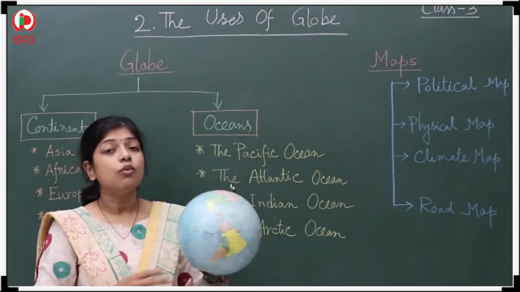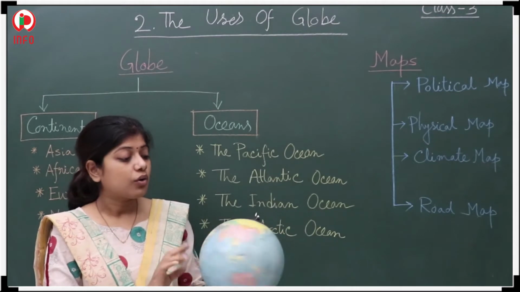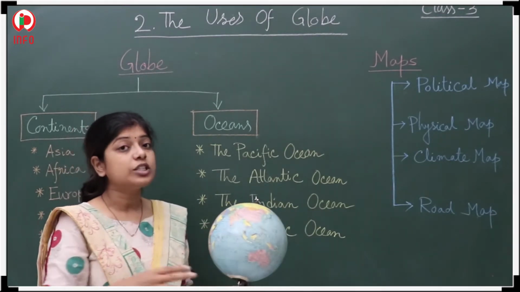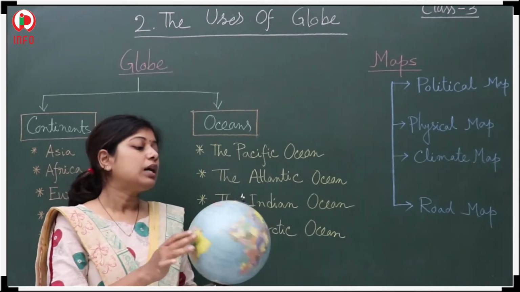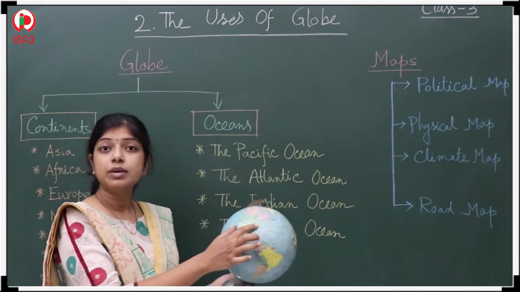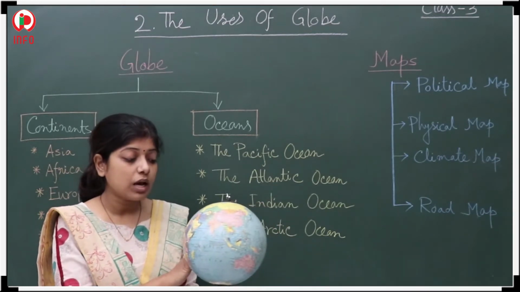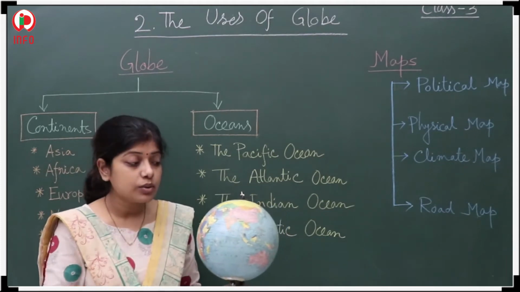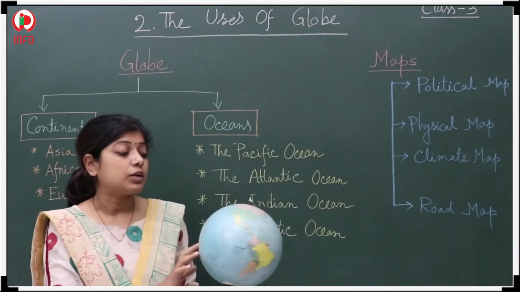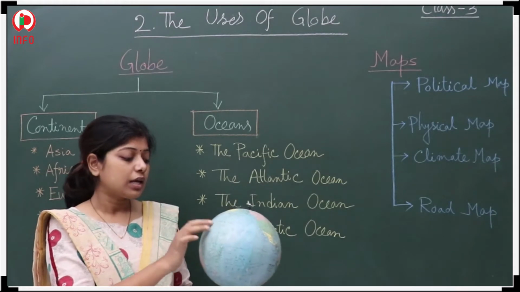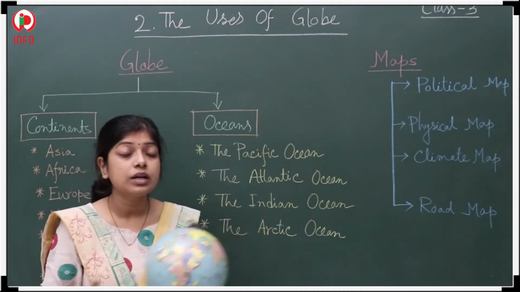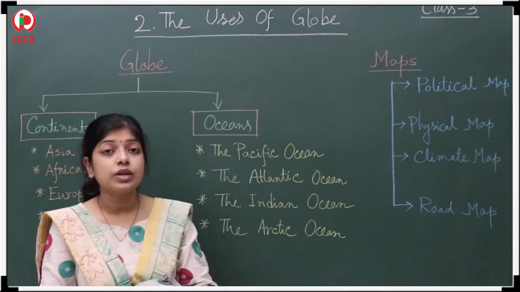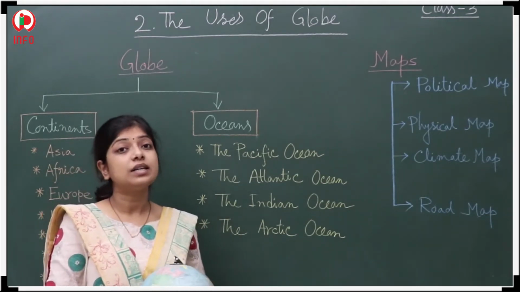Each and everything. Where are you staying? India. Okay. See here, this one is our India. Which place do you want to see? America. See here, this one is America. Which place do you want to see now? London. See here, this one. Now you want to see Japan. That one is present here. So all the things, all the countries, whatever is present on our earth surface, these all are present here.